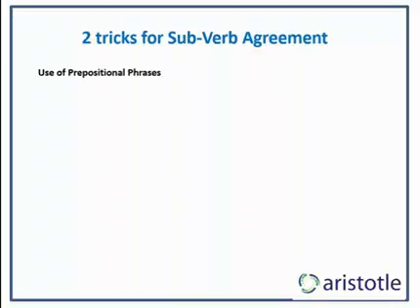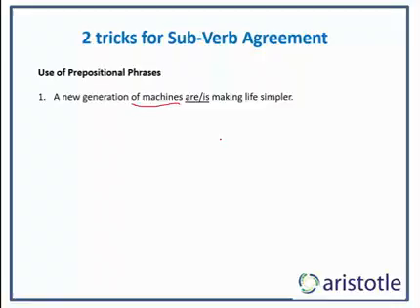So one way in which the test maker will try to trick you with subject-verb agreement is by using prepositional phrases. A prepositional phrase is nothing but a phrase that starts with a preposition. So if you look at the sentence on the screen, a new generation of machines are making life simpler or is making life simpler. Now, a lot of students tend to go with are in this question because they think the subject is machine. But the subject is not machine, the subject is generation.